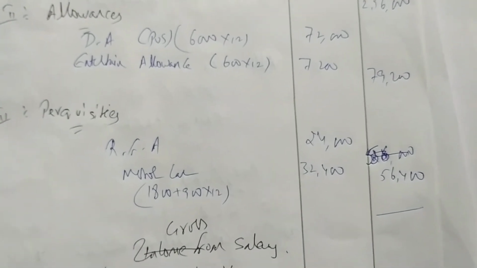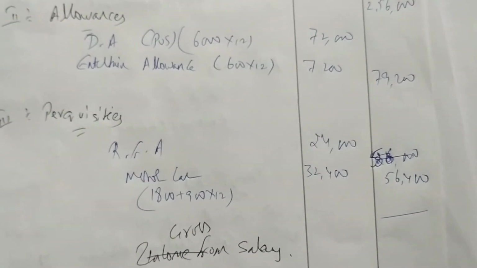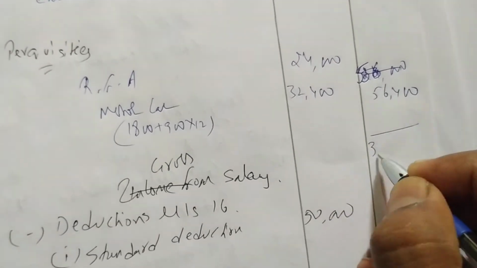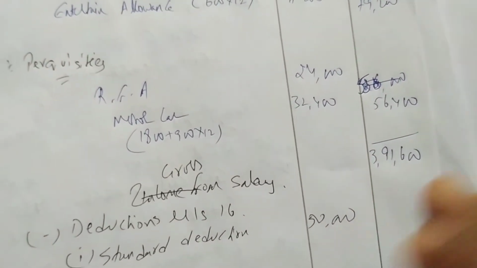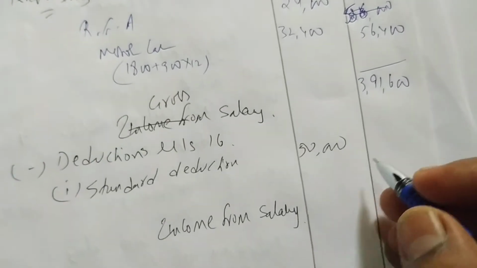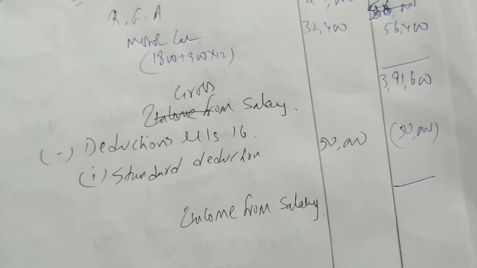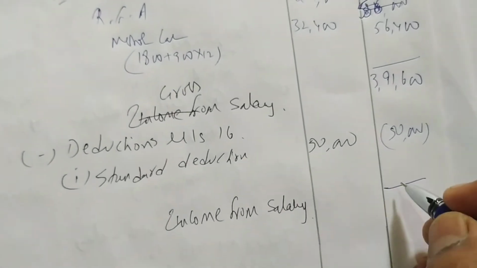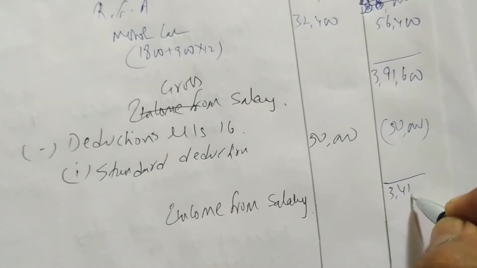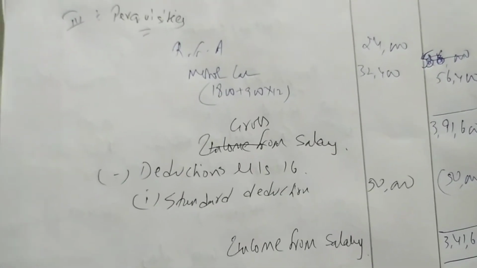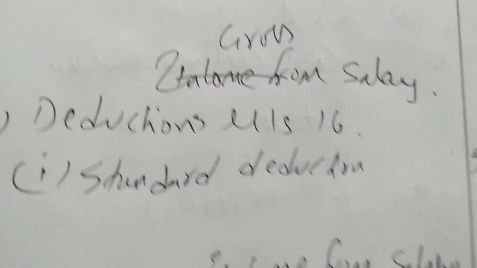2,56,000 plus 79,200 plus 56,400. So we are getting 3,91,600. From that, if we deduct 50,000 standard deduction, we get 3,41,600 as income from salary. Easy? Yes. Then we'll do deduction also. Qualifying amount of deduction under section 80C, that also we'll do.